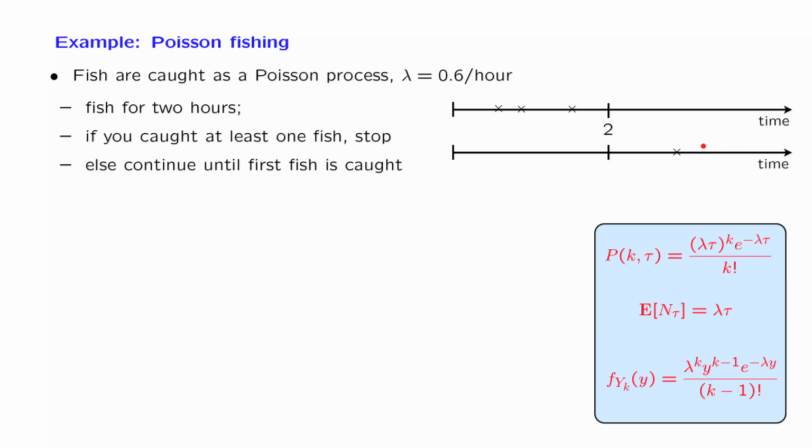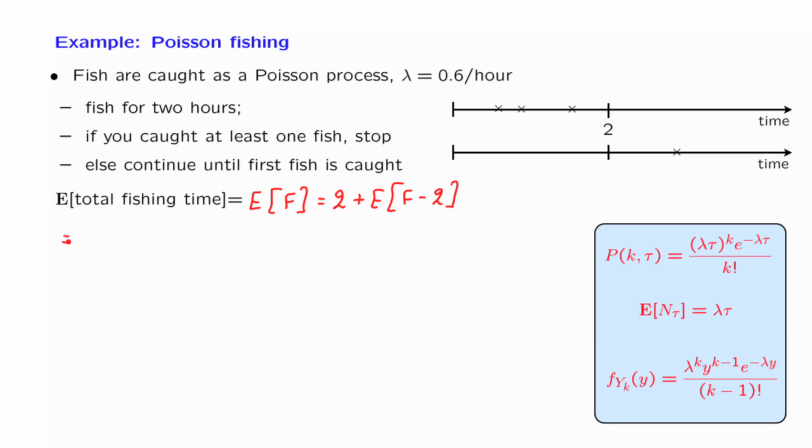Finally, let us look at a different type of question. What is the expected value of the total time that you get to fish? Let us introduce here some notation. Let us call the total fishing time capital F. And the total fishing time consists of two pieces. There's the time until time 2 that you will be fishing no matter what. And then there's going to be the remaining fishing time after time 2.